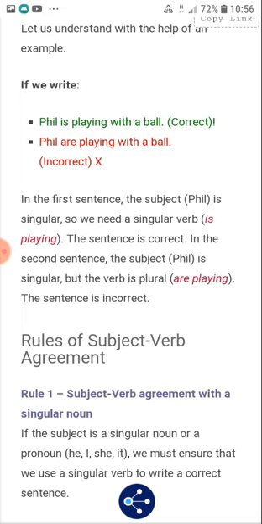So, rules of subject, verb and agreement. Rule 1: subject verb agreement with a singular noun. If the subject is a singular noun or a pronoun, he, I, she, it, we must ensure that we use a singular verb to write a correct sentence.